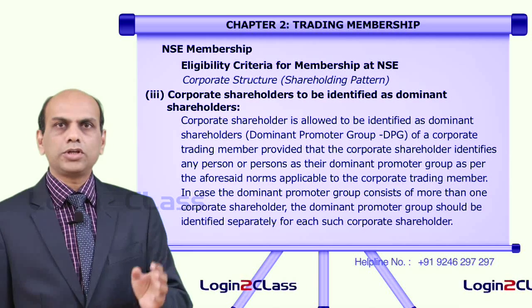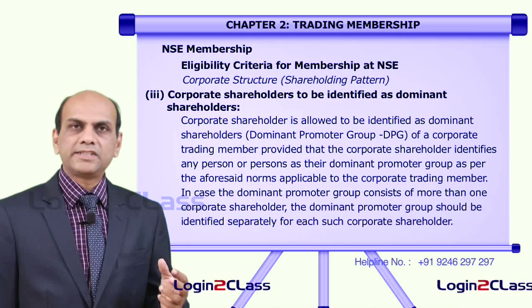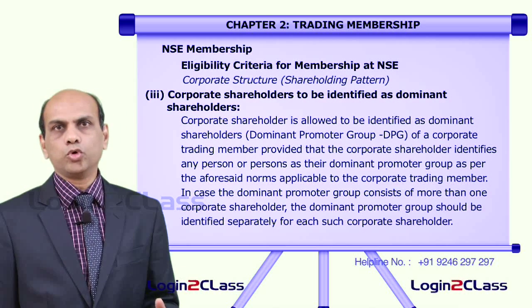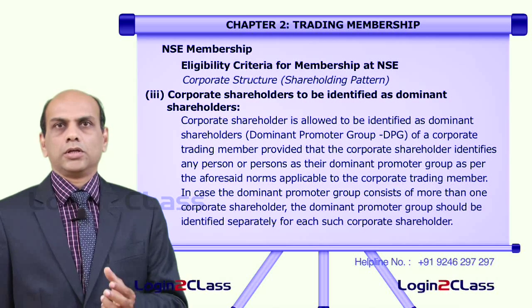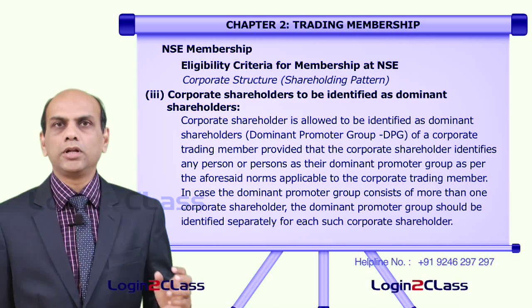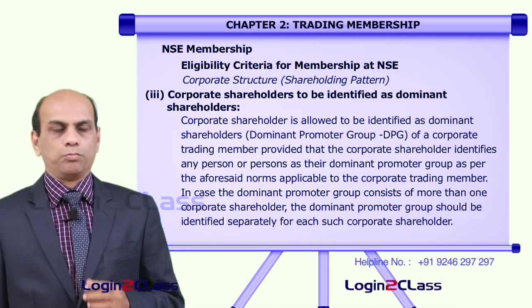That means, if there are 2-3 corporate shareholders in a company, a dominant promoter group will be selected from each individual corporate shareholder group, and all these individual persons from individual corporate shareholders will form a part of the dominant promoter group.